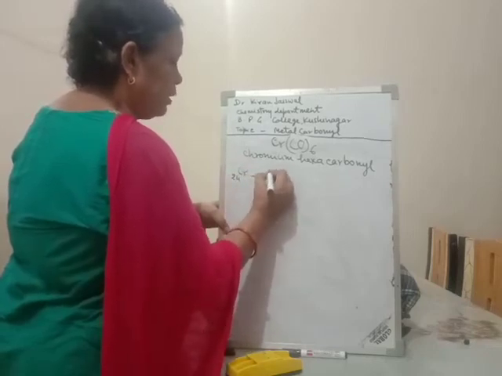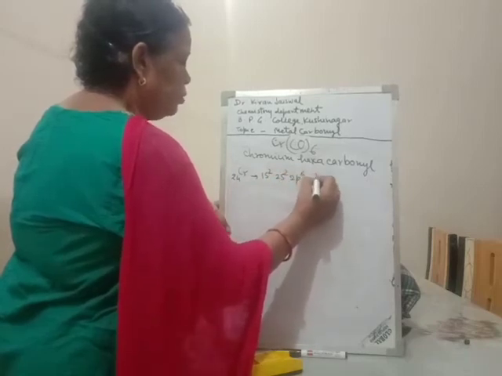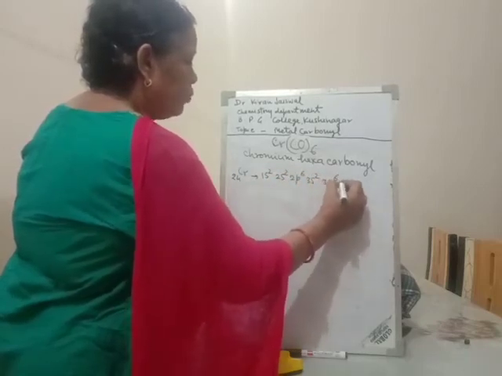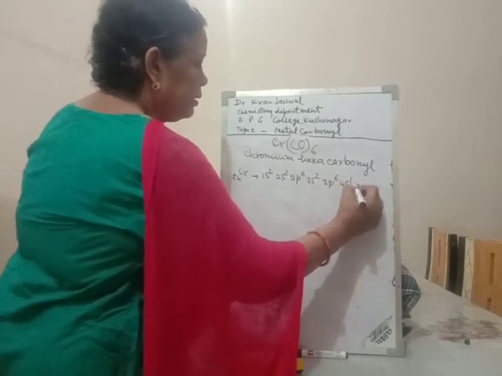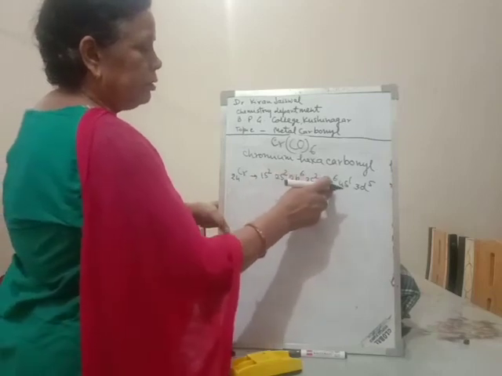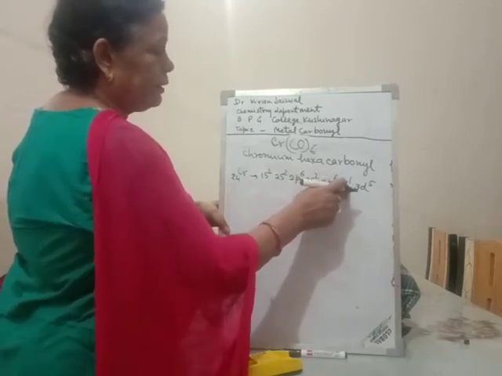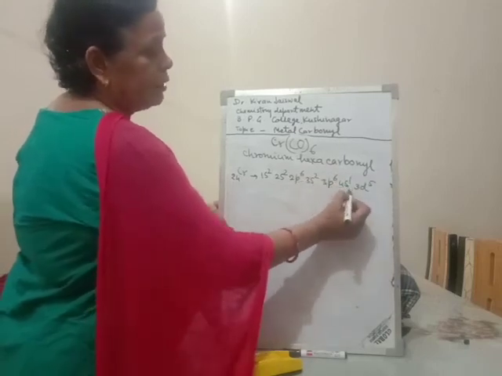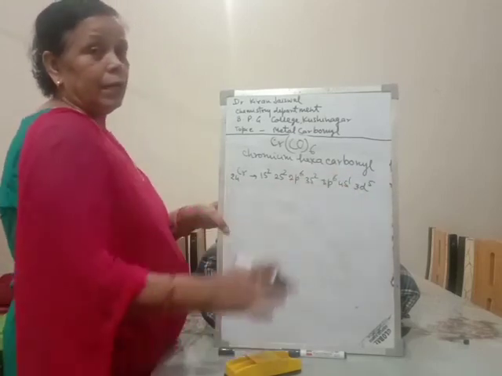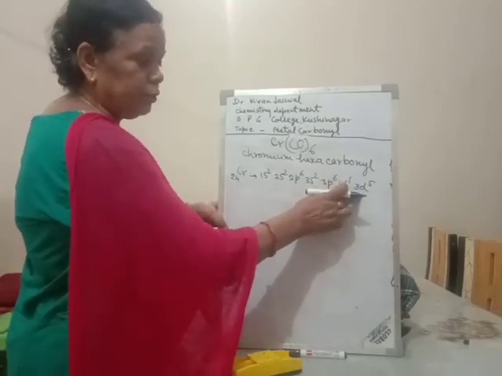Electronic configuration 1s2, 2s2, 2p6, 3s2, 3p6, 4s1, 3d5. According to Hund's principle, it is not 3d4.